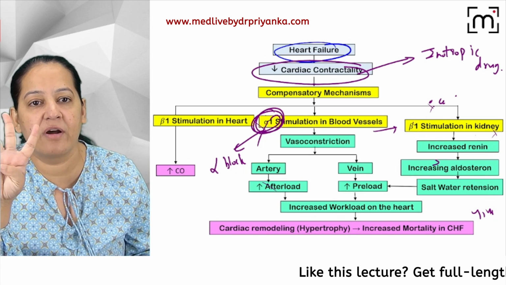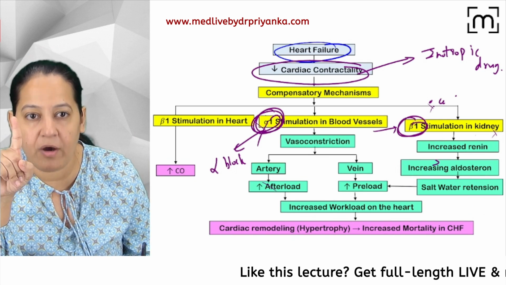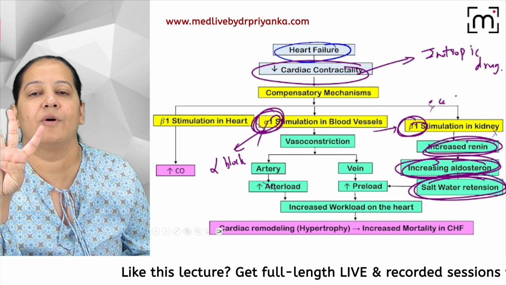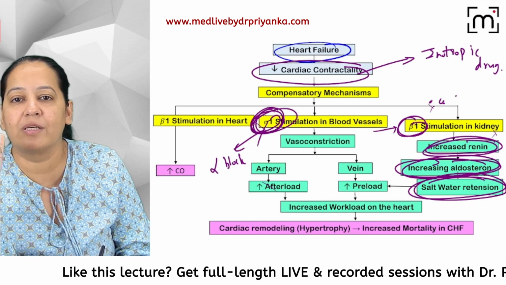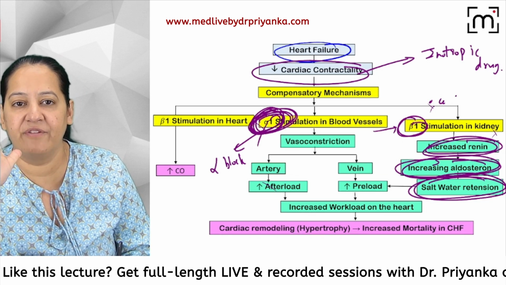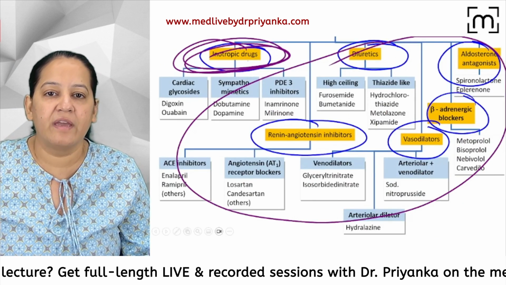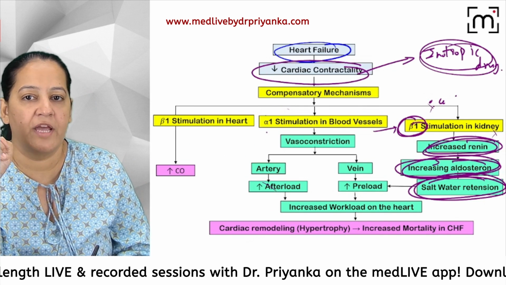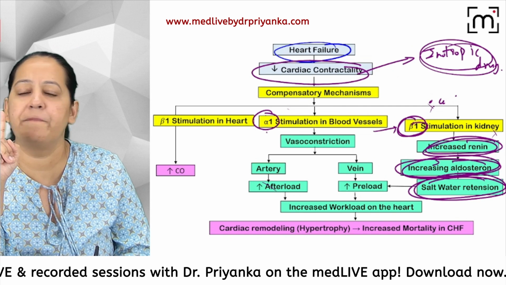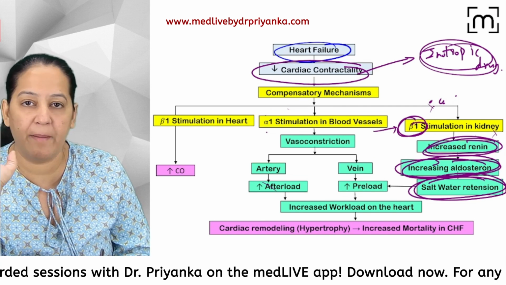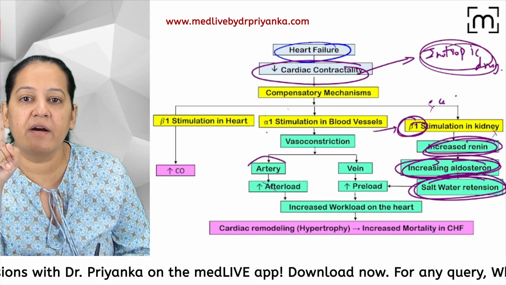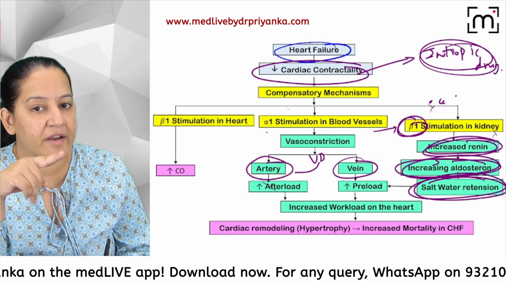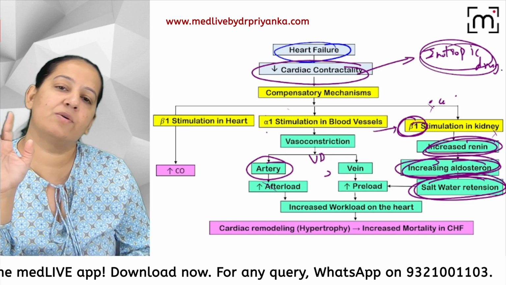So say the 4 categories of the drug. Who will say the 4 categories? Beta blocker, RAAS inhibitor, aldosterone antagonist, and diuretics. These 4 categories, and alpha blockers from here, make 5. Inotropic drugs we are giving here. What else? We can give a vasodilator. If you are giving an alpha blocker, nothing is required. But if I'm not giving an alpha blocker, vasoconstriction will occur in the artery and the vein also. So let's give a vasodilator, arterial vasodilator or venous vasodilator.